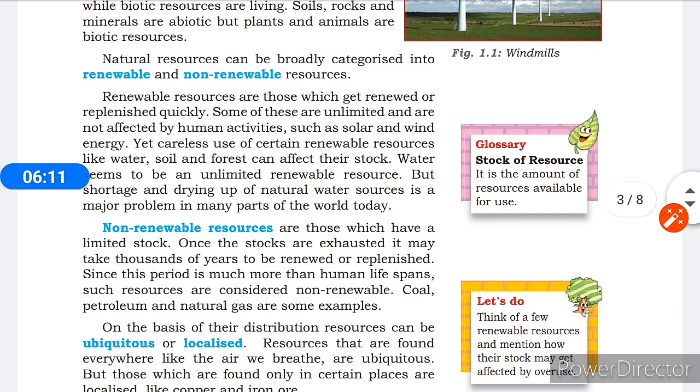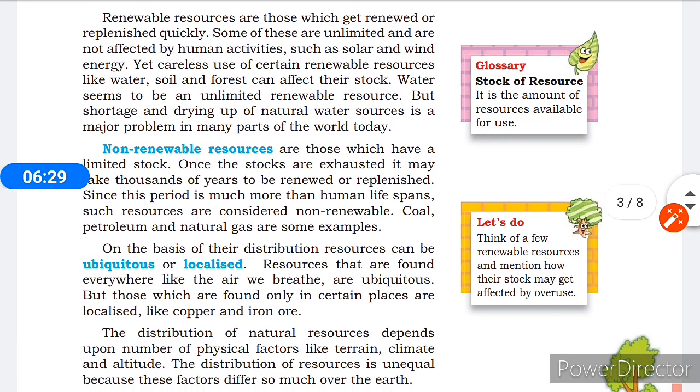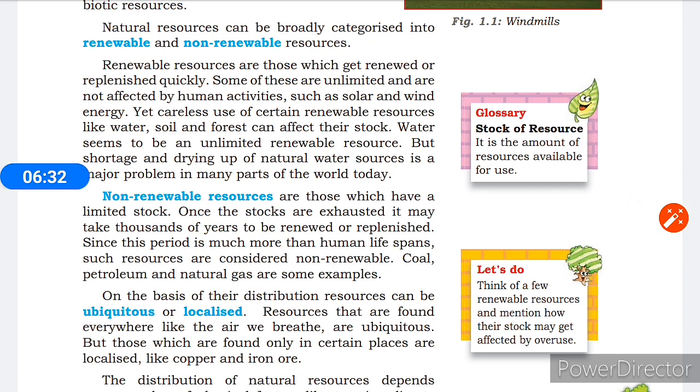Now next see, natural resources can be broadly categorized into renewable and non-renewable resources. You know very well, what do renewable resources mean? Renewable resources are those which get renewed or replenished quickly. Some of these are unlimited and are not affected by human activities, such as solar and wind energy. Understood? But some renewable resources like water, soil and forest can have their stock affected.